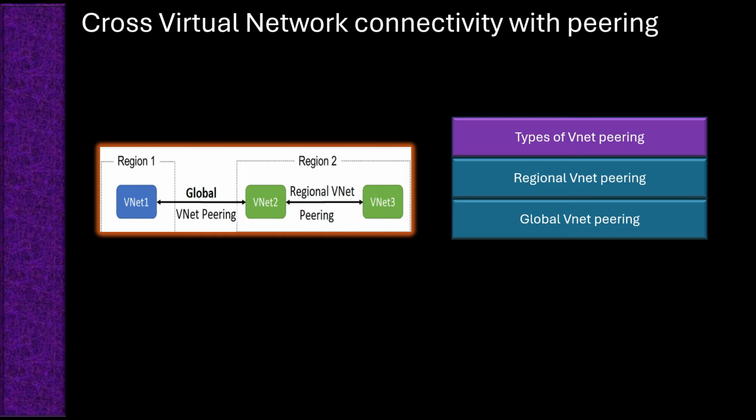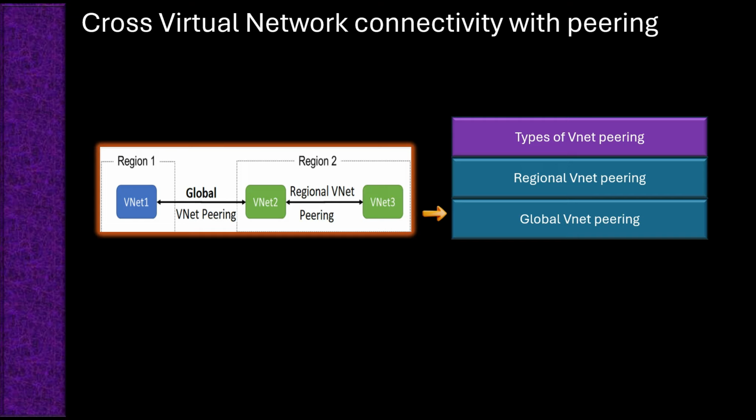There are two primary types of VNet peering: regional VNet peering and global VNet peering. Regional VNet peering connects VNets within the same Azure region. This type of peering is useful for connecting networks where resources frequently need to communicate without having to leave the region. And global VNet peering connects VNets across different Azure regions.